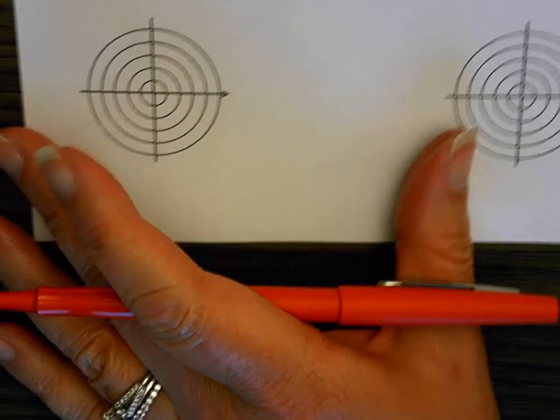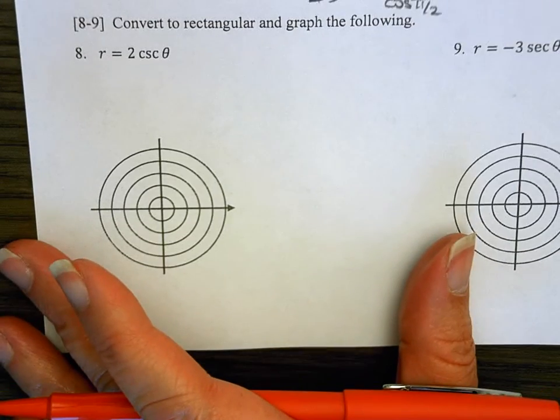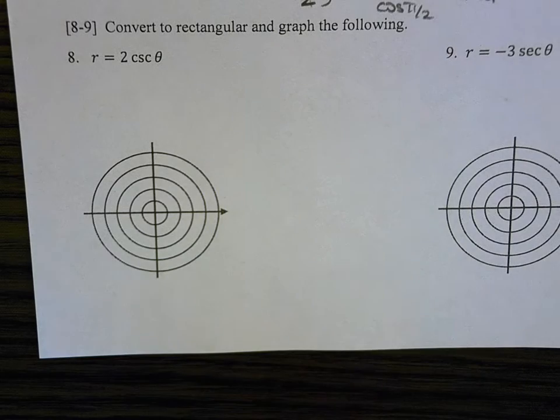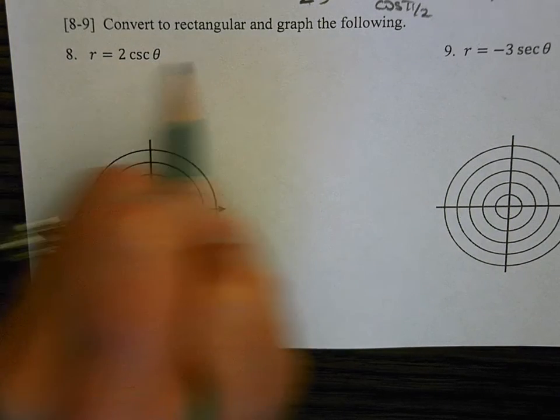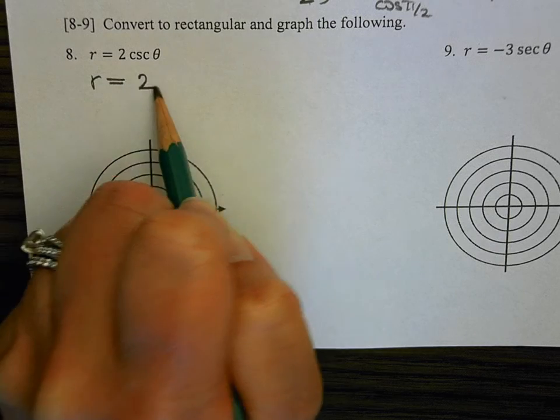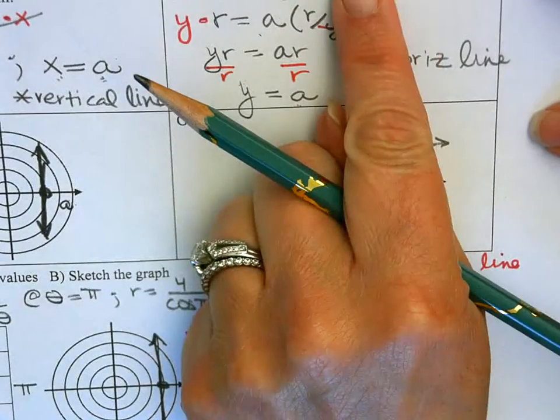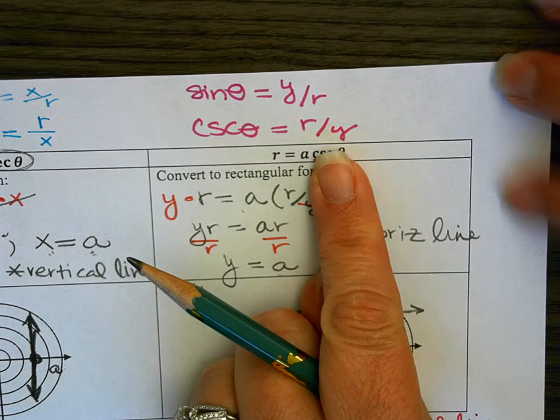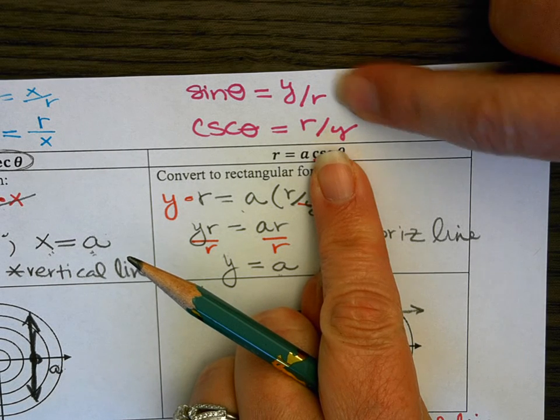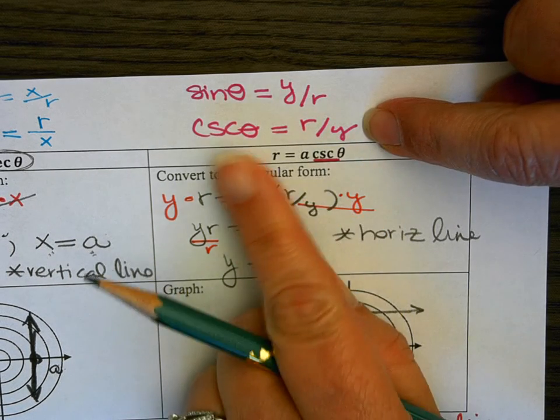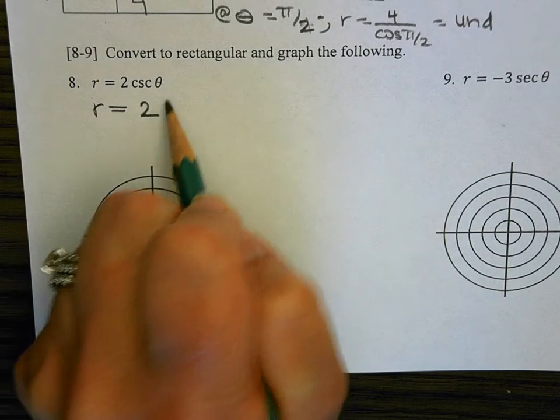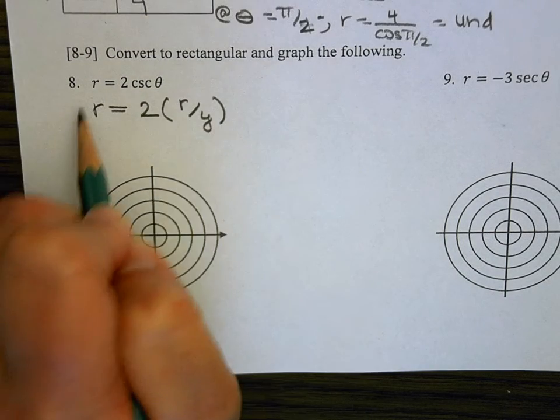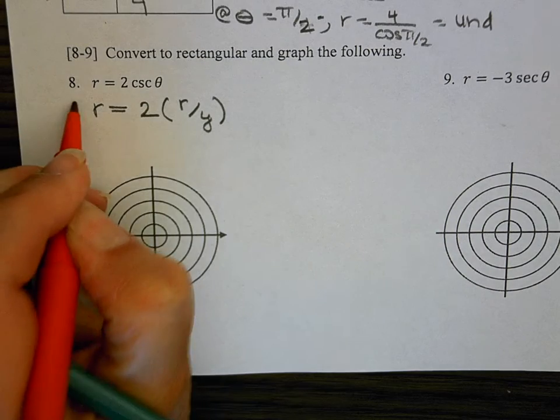So for question number 8, they're asking you to actually convert it to rectangular before graphing it. Okay, so I would go ahead and replace cosecant of theta. Again, we know that cosecant of theta is the reciprocal of sine, which is y over r. So its reciprocal would be r over y. So we're going to replace cosecant with r divided by y. And then I'm going to multiply both sides by y to clear my fractions.